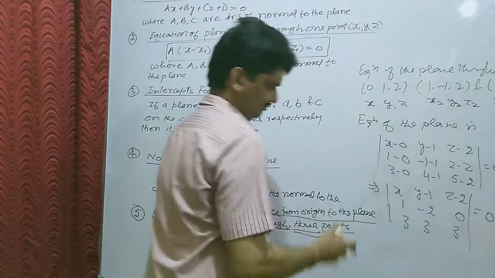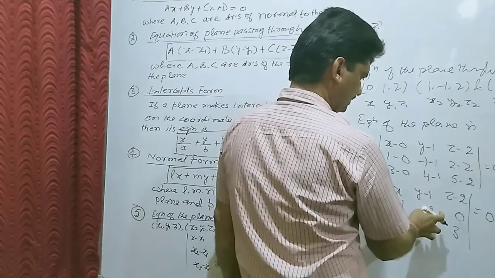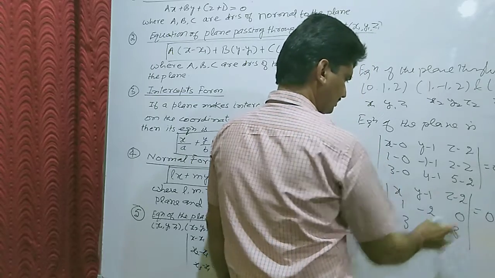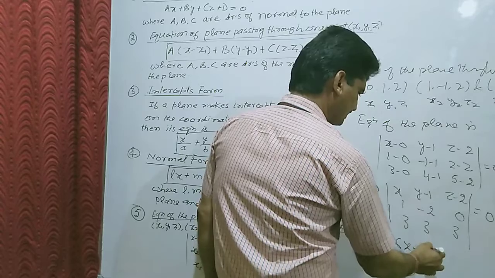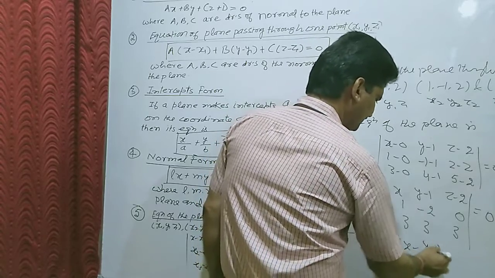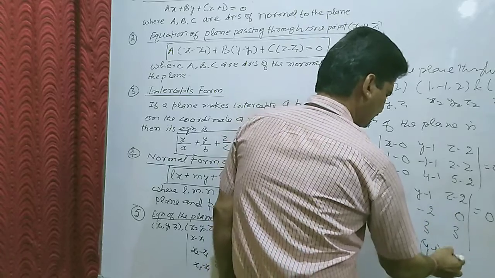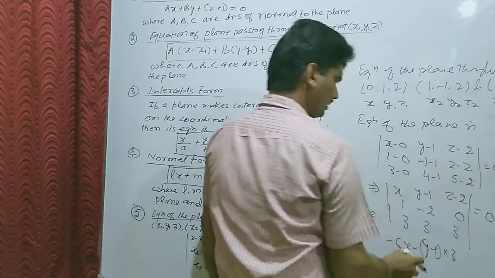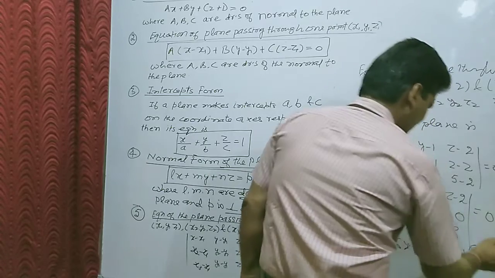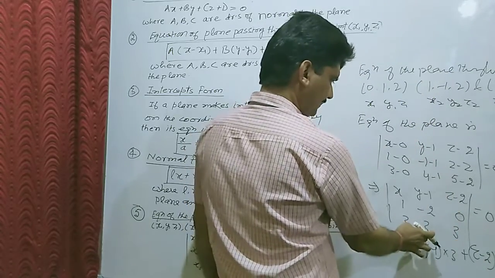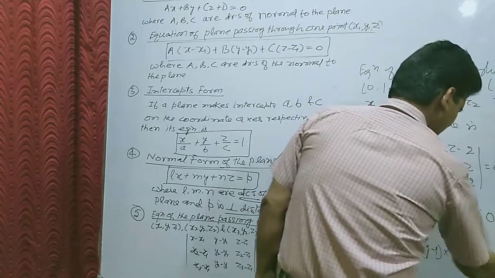So it is very simple to solve. x into this is minus 6 minus 0, minus 6x, minus y minus 1 into 3 minus 0, and plus z minus 2 into 3 plus 6, that is 9, equal to 0.